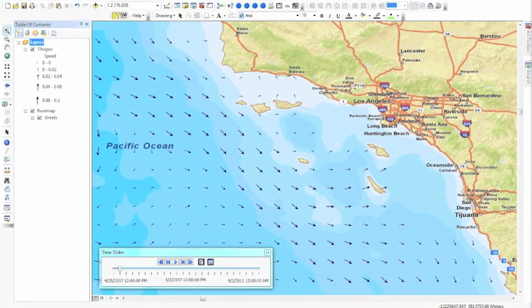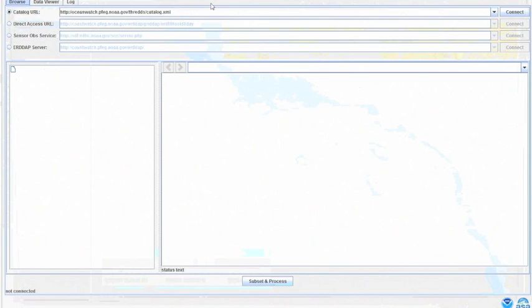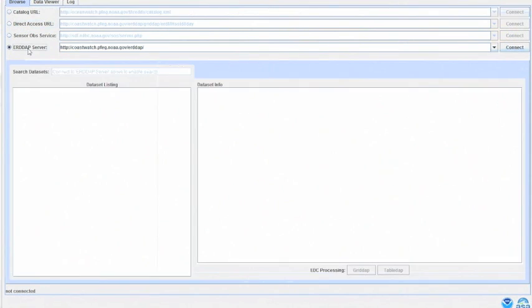Now we're going to add some sea surface temperature data to our map by connecting to an ERDDAP data server. I'm going to go ahead and open up the EDC GUI again using the EDC menu option. In this case, we're going to choose the ERDDAP server connection and click Connect.